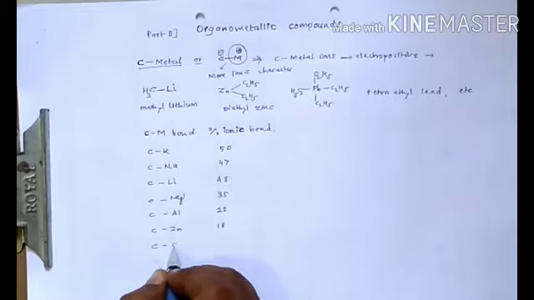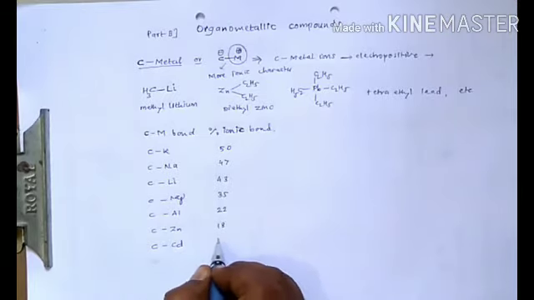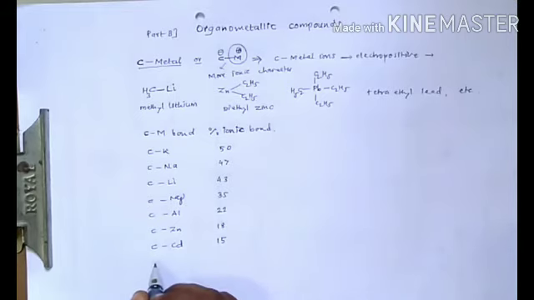Then carbon-cadmium, 15% ionic character. Then some d-block elements, and then f-block elements. Carbon-tin, 12% ionic character. Then carbon-lead, Pb, 12% ionic character. The carbon-mercury organometallic compound possesses 9% ionic character.